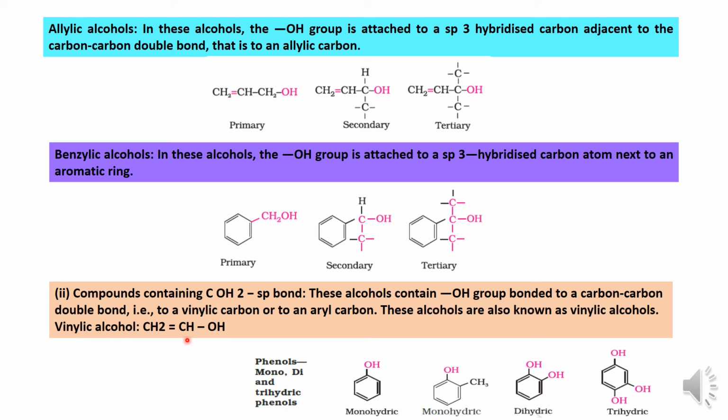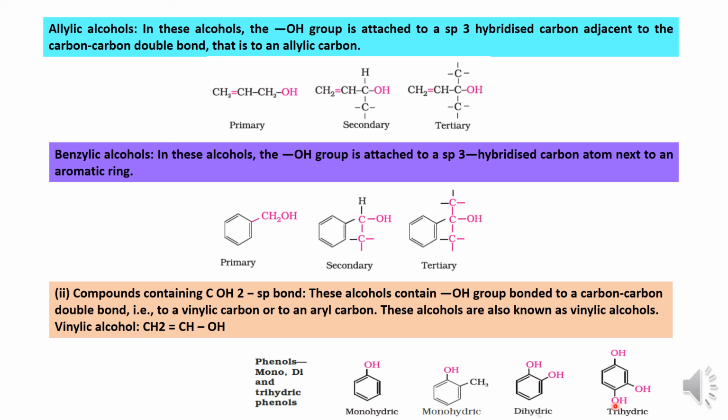Okay. And then the phenols. This is phenol: if you don't have any carbon and the OH is directly attached to the benzene ring, those are called phenol. Here this is a benzene ring, and along with it we have a CH2 group. But here you can see the difference, only the benzene ring is there, and the OH is directly attached. So those types of structure we call phenols. Phenol with one OH is called monohydric, and this is monohydric with a methyl group, and this is a dihydric. We have 2 different OH groups, and with 3 OHs attached, that is called trihydric.